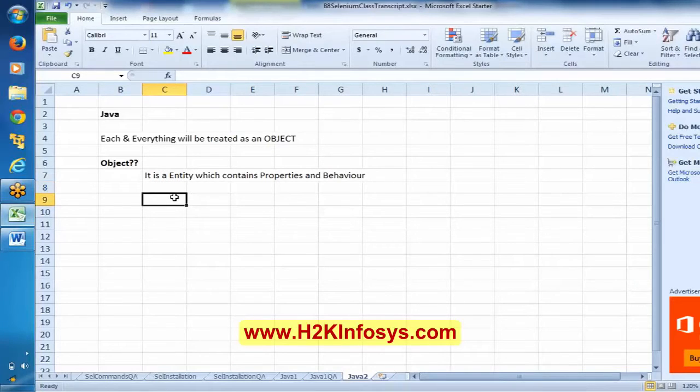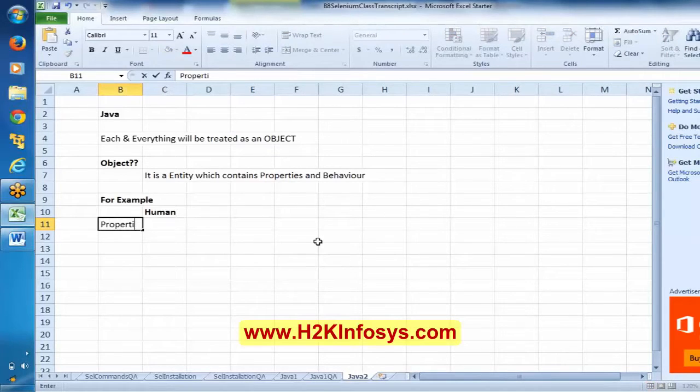However, for example, say I am talking about a human being. What are the properties of a human being? Any guesses from the new students, the students who are new to this batch, this Selenium? What are the properties of a human being?